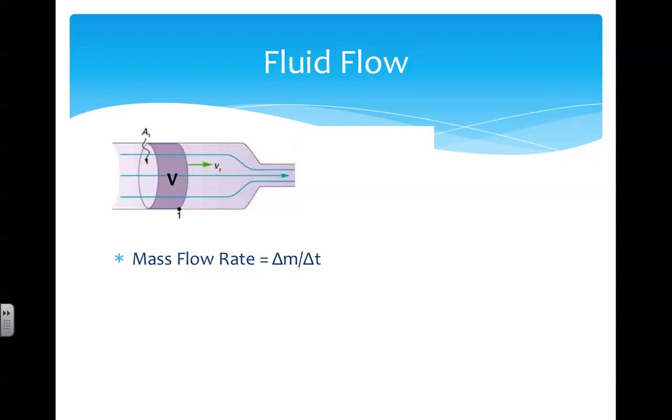However, since we don't know the mass of the bit of fluid, we can substitute density times volume in for mass. So the equation becomes rho delta V over delta T. But if we don't know the volume of the fluid, then we can substitute A times delta D, where A is the cross-sectional area of the cylinder and delta D is the width of the bit of fluid that we are considering.